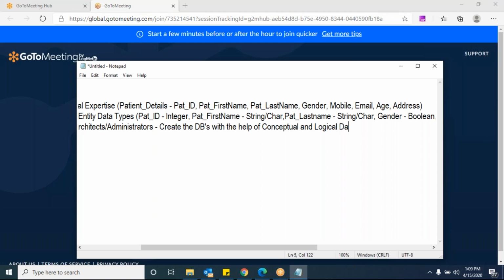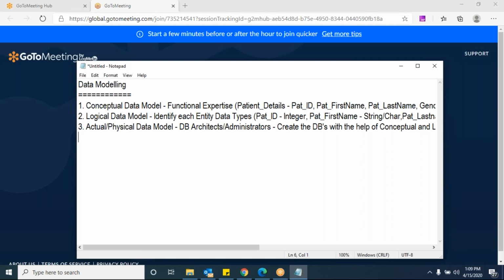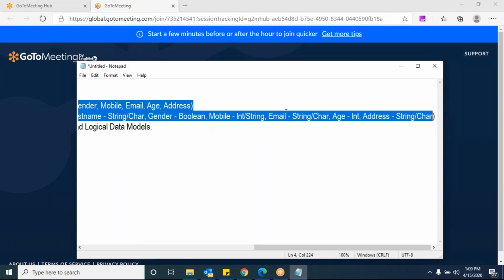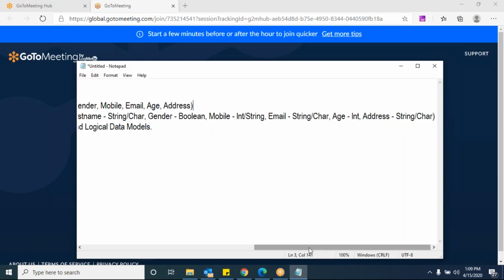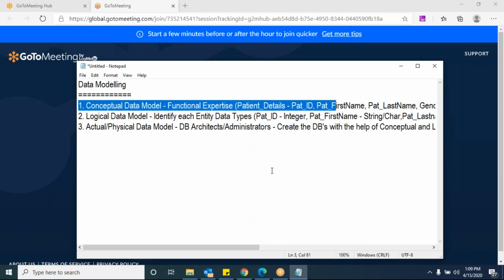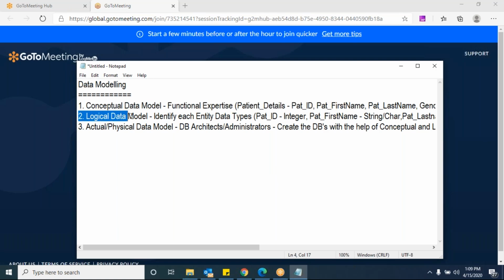Okay, logical data models. Is that clear now? So this conceptual and logical data models will be done by the business analysts, because you people are functional experts. In most cases, we should come up with the conceptual data model. That is more than sufficient. But if you have some idea what sort of data types it is going to store, even then you can come up with the logical data model as well.